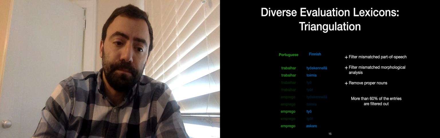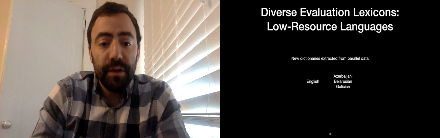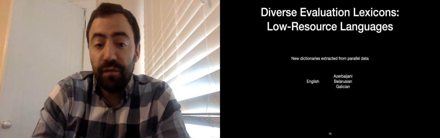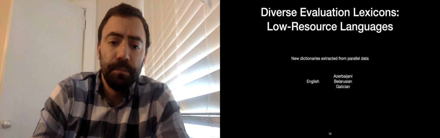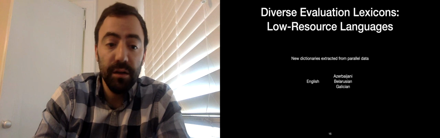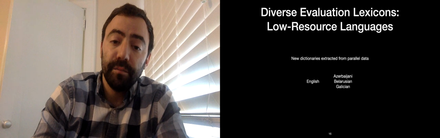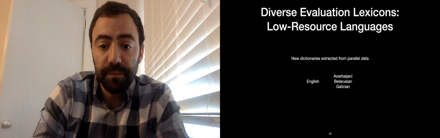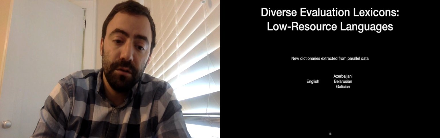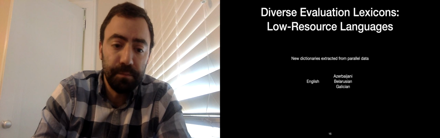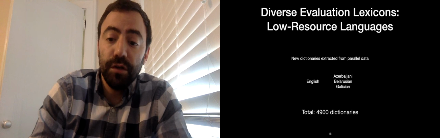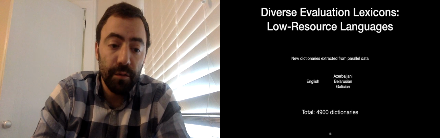Another important direction is to create dictionaries for low-resource languages, going beyond the 50 languages already present in MUSE. As a proof of concept, we also extracted high-confidence alignments from parallel data in 3 more languages, Azerbaijani, Belarusian, and Galician, as an illustration of how one can create new dictionaries in low-resource languages. The process is detailed in the paper. Overall, we end up with more than 4,000 training and evaluation dictionaries among more than 50 languages.